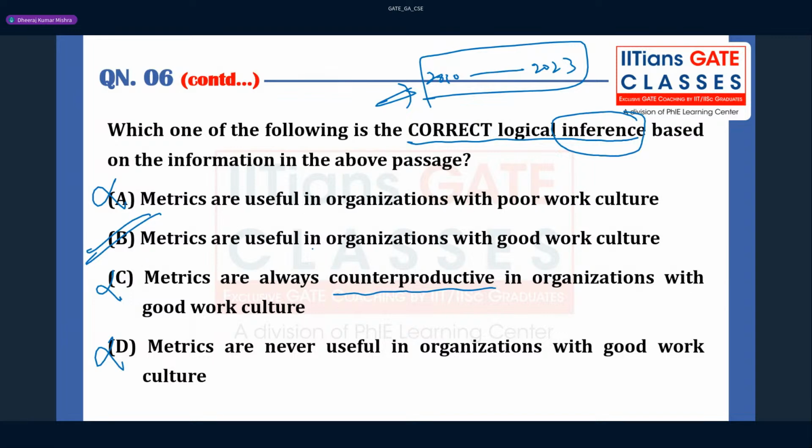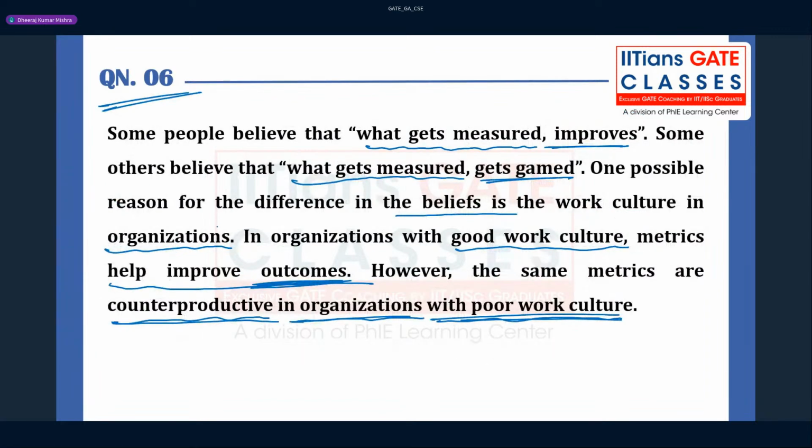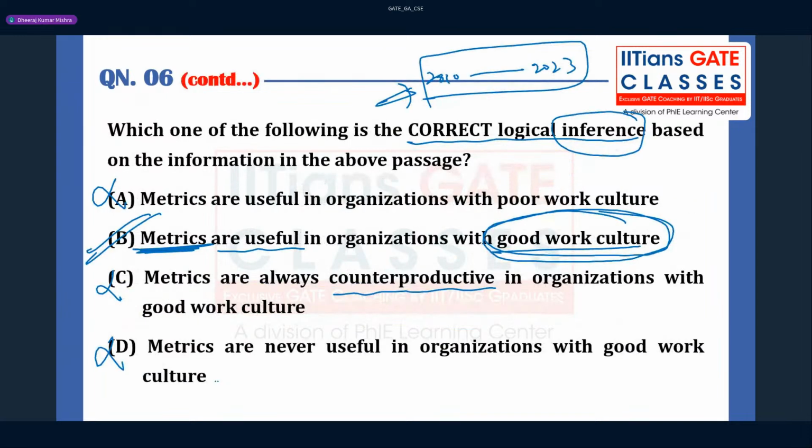The metrics are useful in organization with a good work culture. This is very, very important. If it is not there, then this is not important. Remember that. Understand? So if you find in your life also, in future, that there is no good work culture, but still the metrics are like, you know, the big things are there, right? So metrics are useful in organization with a good work culture. According to the given passage, you have to answer the question. You don't have to think these things. These things are our way of thinking, but the answer has to be given according to the given passage.